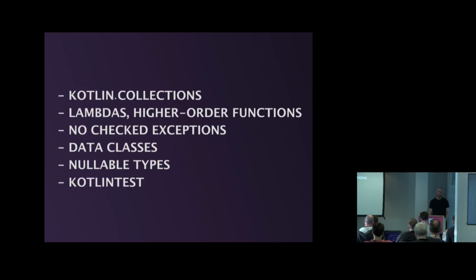Kotlin collections, lambdas. Thing I didn't mention is that there are no checked exceptions, because in Java, normally, if you read from file, you will have to catch some exceptions. Again, I think all popular languages, so JVM dropped this idea for better or worse. Then there are data classes. We looked at nullable types and Kotlin test with this tricky invoke thing on the string.